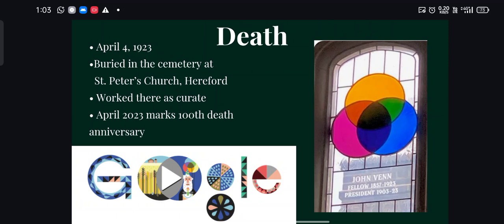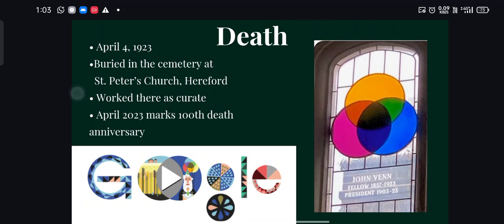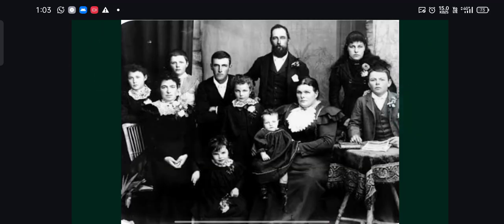Okay, he was a fellow at Cambridge University and was president at the same university. And on that glass window, they represented his Venn diagram. Okay, and this picture is a family of Venn diagram. This is John Venn, and this is Susanna, I believe.